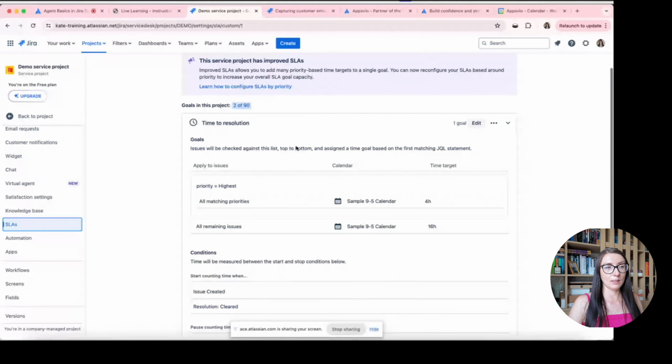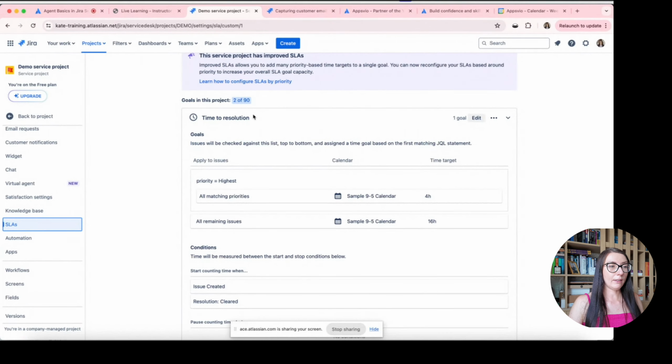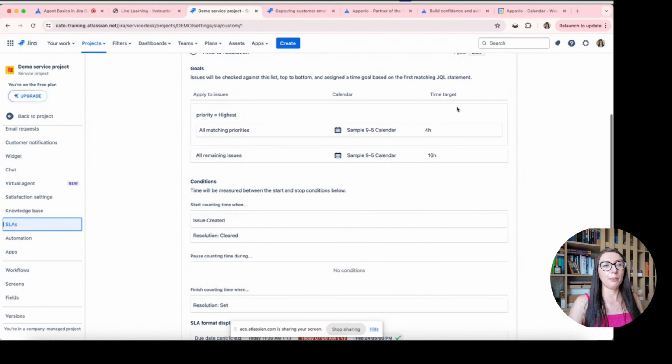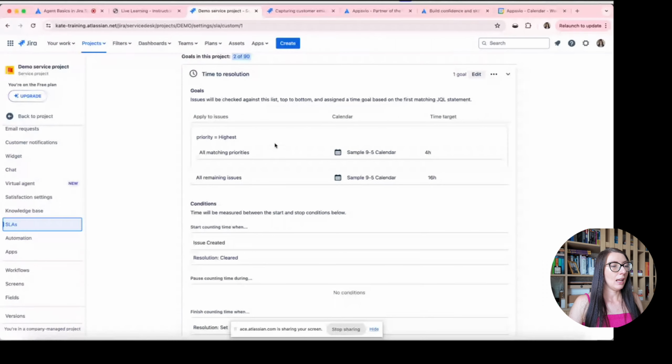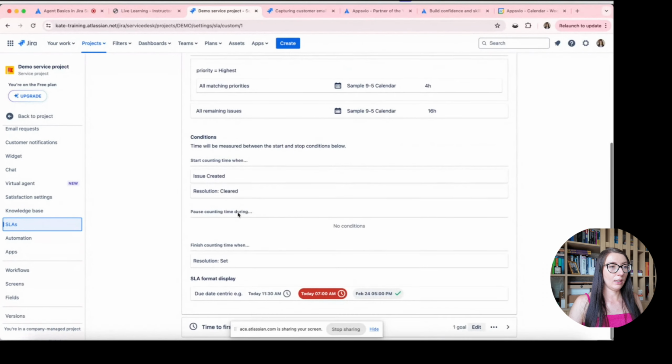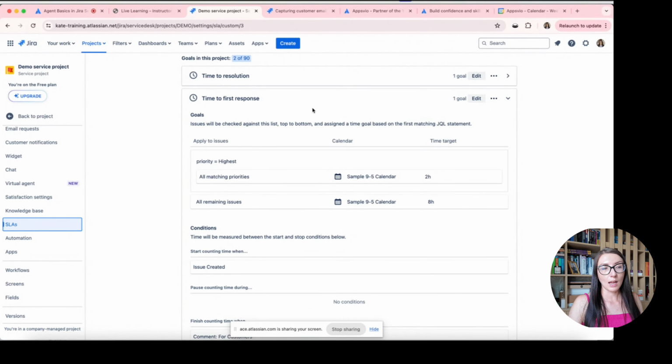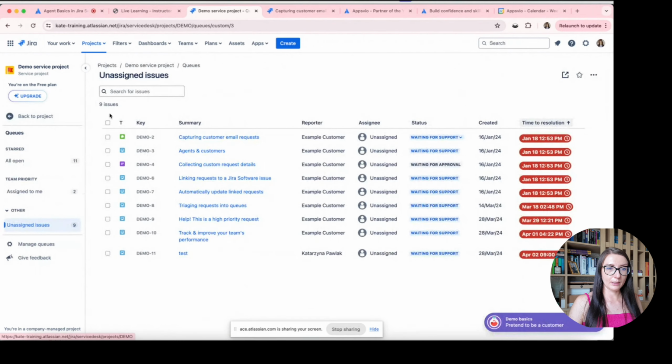So here you can see that I have got two SLAs, one time to resolution and different time target depending on priority, and I have got also time to first response, and in this case also the priority field is checked, and thanks to this information we have got a different time target. Okay, let's go back to our ticket.